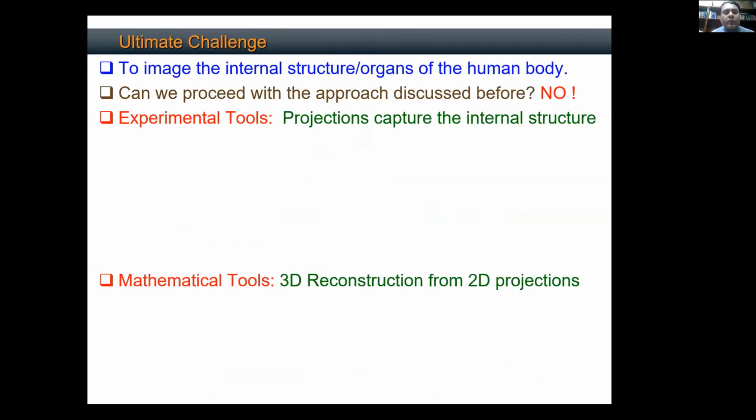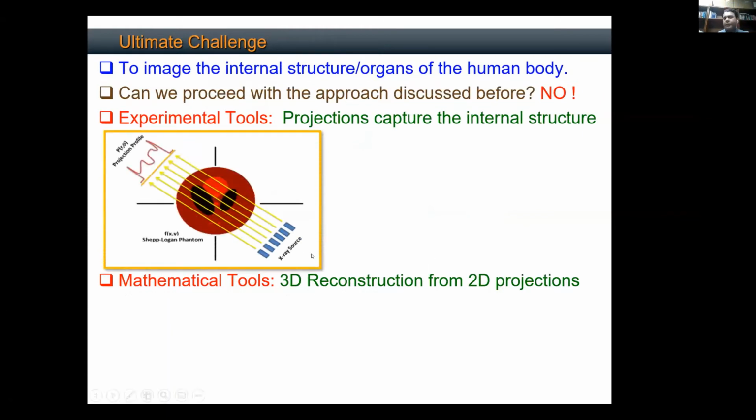What we can use is some penetrating X-ray source. An X-ray source is going to emit X-rays, and think of this red thing as what is called a Shepp-Logan phantom. It's an object that we use for doing simulations and image processing. You can see these dark ellipses and some light ellipses as multiple organs. Some are very distorted along the major axis, very stretchy ellipses, and you can think of these as different shapes of the organs inside a human body.